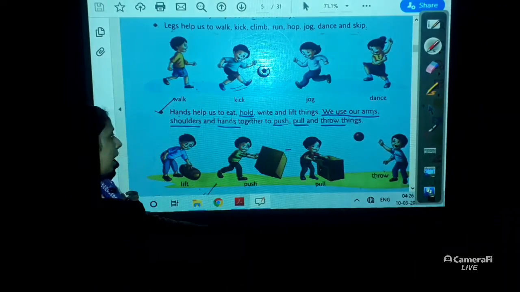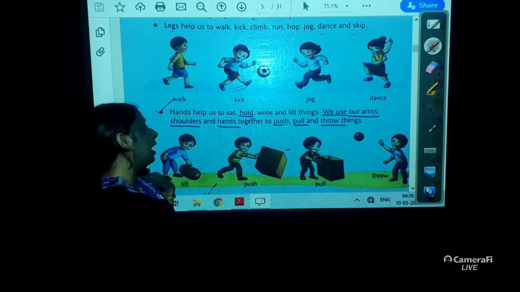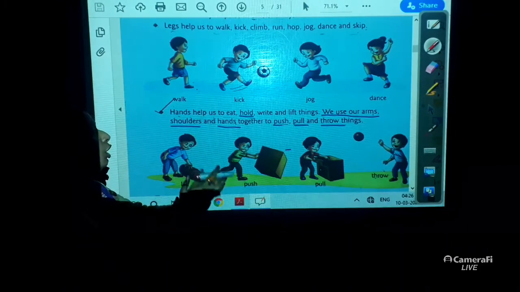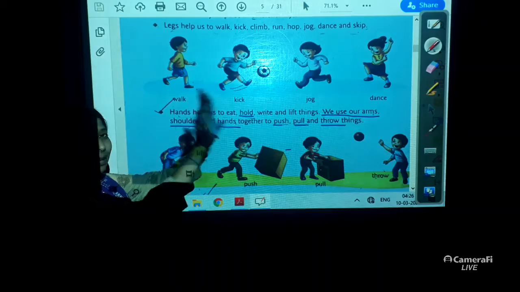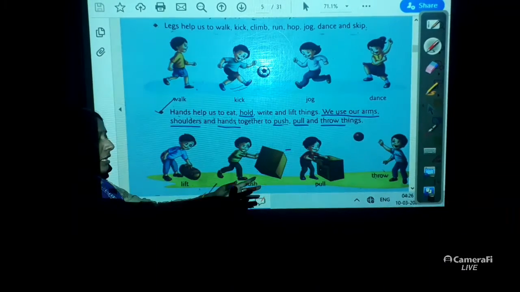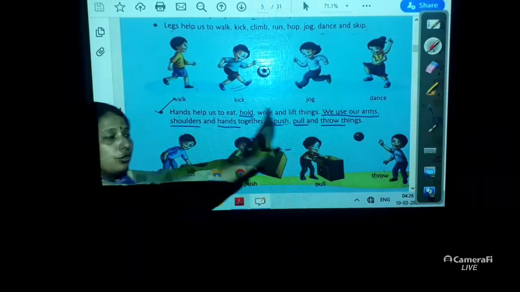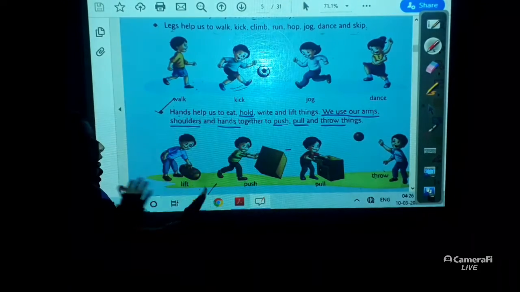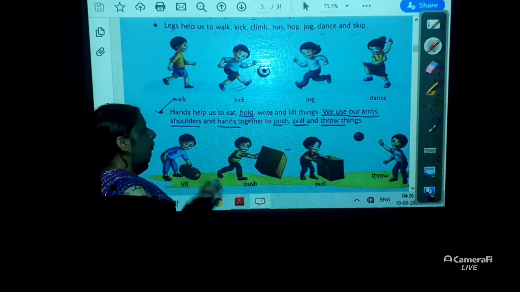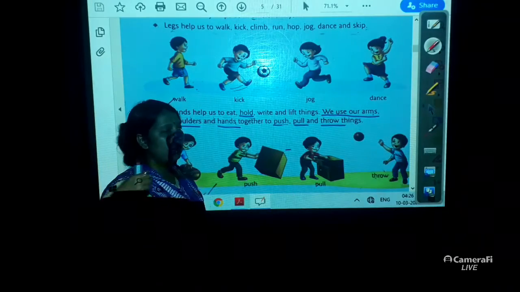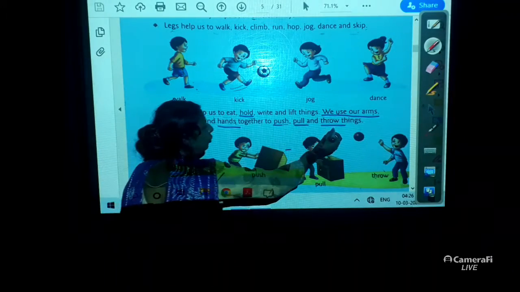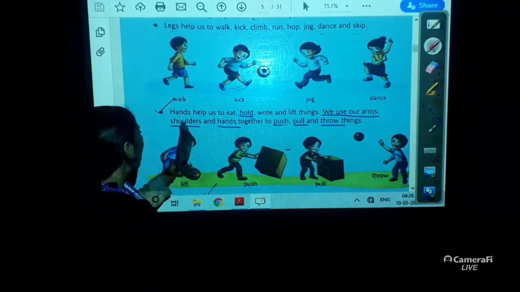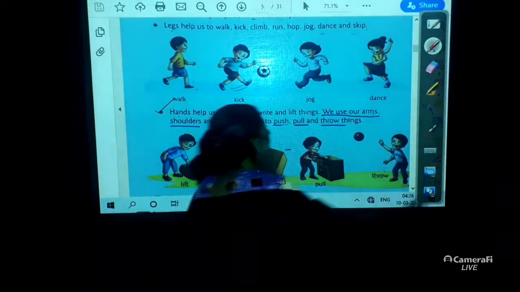Suppose there is something here, I want to push it. So I will use my arm, hands and shoulder to push. To push, to pull and throw things, we use our arm, shoulder and hands.